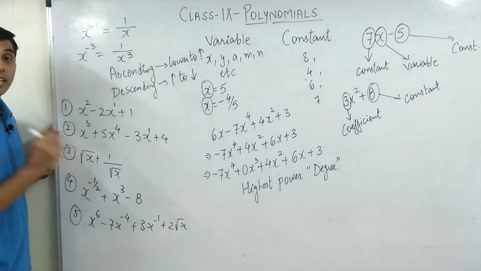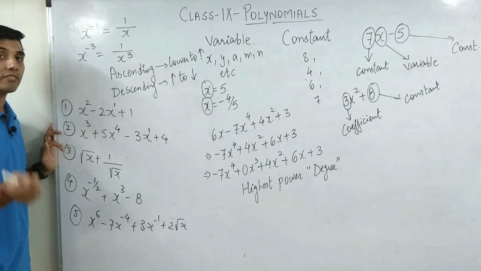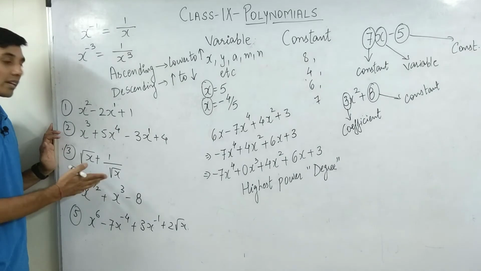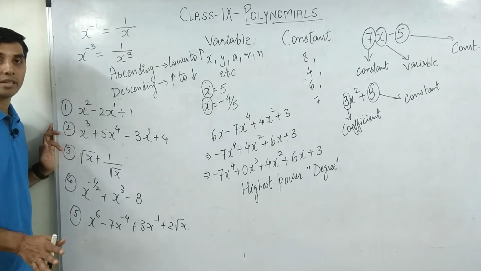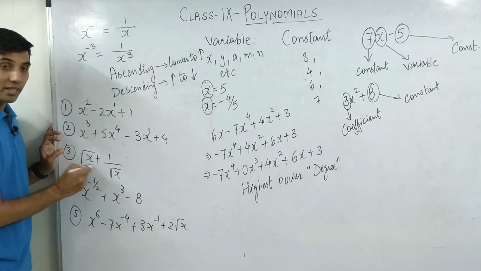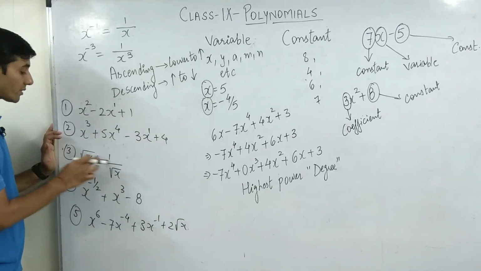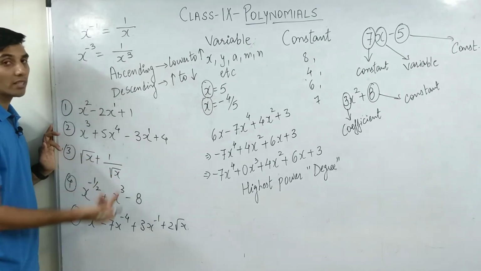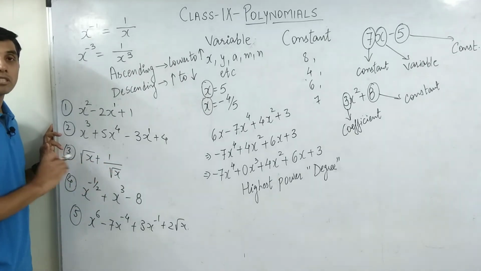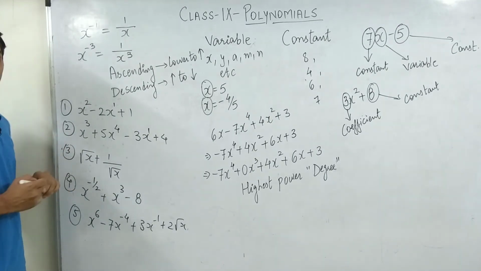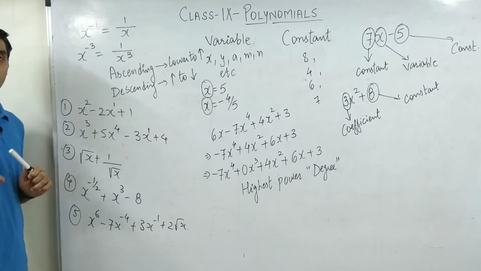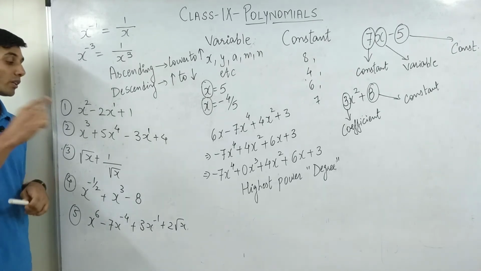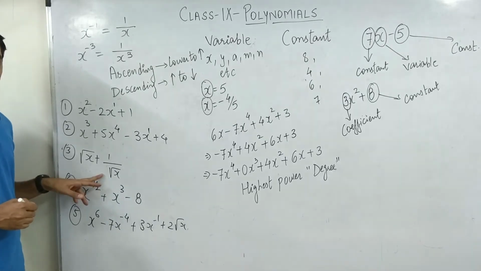Let's see this. Any power of x which is in fraction or which is in square roots, cube roots, fourth roots, anything at all, not applicable, guys. It's not going to work. So even if I do the cross multiplication, the root x multiplied by root x will become x plus 1, but upon root x. It is not. So that means this is not a polynomial. Any kind of fractional powers, not allowed. Any kind of decimal numbers, not allowed. Not on the coefficient, on the powers. Okay, so this is not allowed.